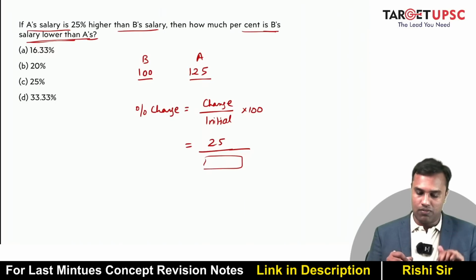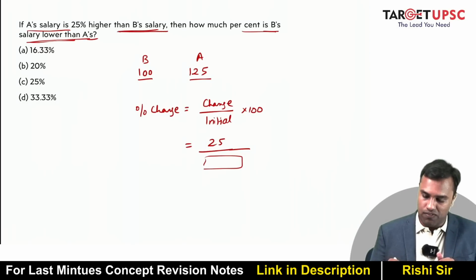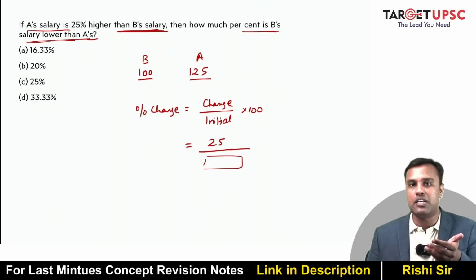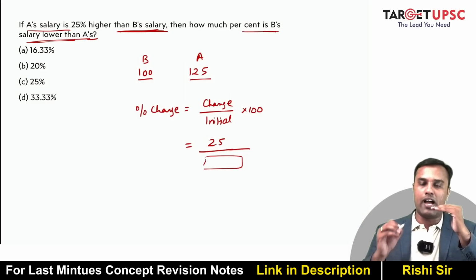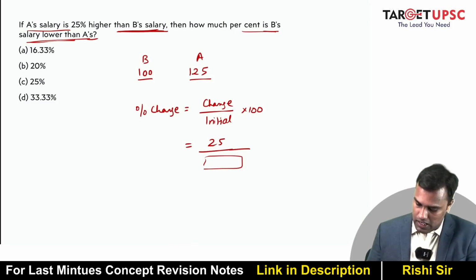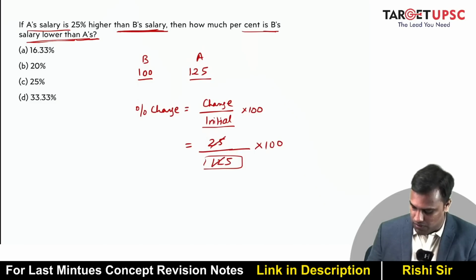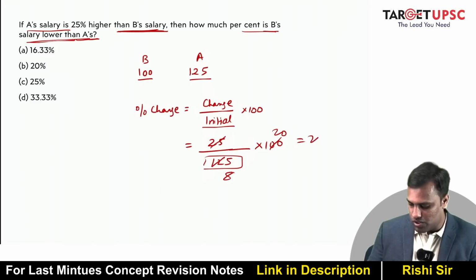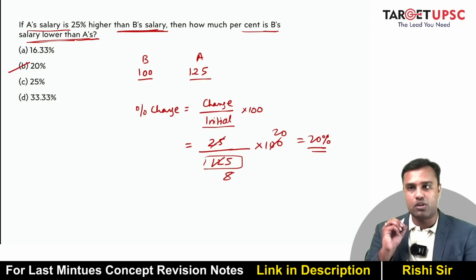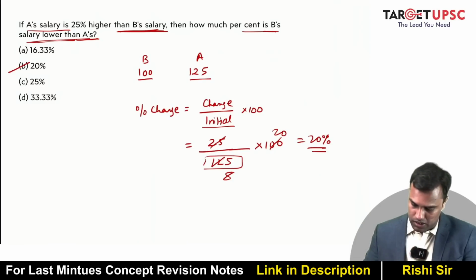In the first case, B was the benchmark. So that's why I considered B as 100. Then it becomes very easy for me because my base is 100. Now I know A is 25% more, so I'll just put 125 there, right? So this is 25 and this will be divided by 125 and into 100. So 25 by 125 is 1 by 5. So this becomes 20%. So your answer is B. Okay, so always look for what follows after "than". That is usually your denominator in the percentage questions.